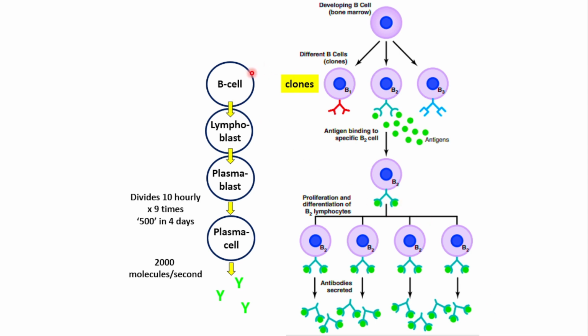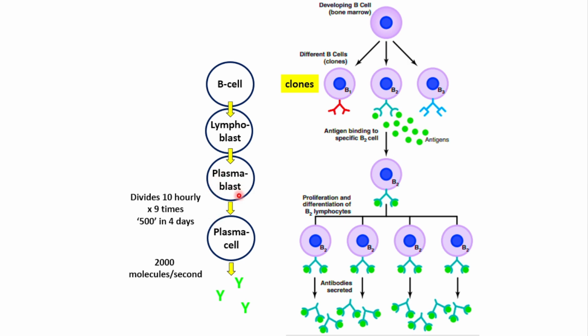Now, the same process here in the other flow chart: the B cell is converted into lymphoblast. Lymphoblast is converted into plasmablast, and plasmablast will be converted into the plasma cells. And these plasma cells will give rise to what? These green colored antibodies. Now, their timing and the rate of division, that's the interesting part and the last part of this lecture.